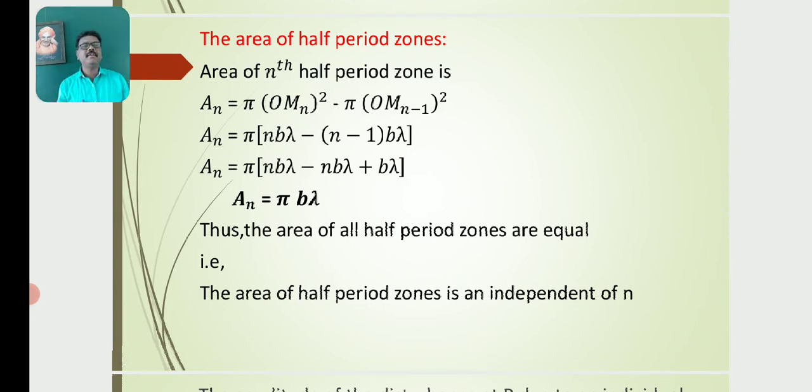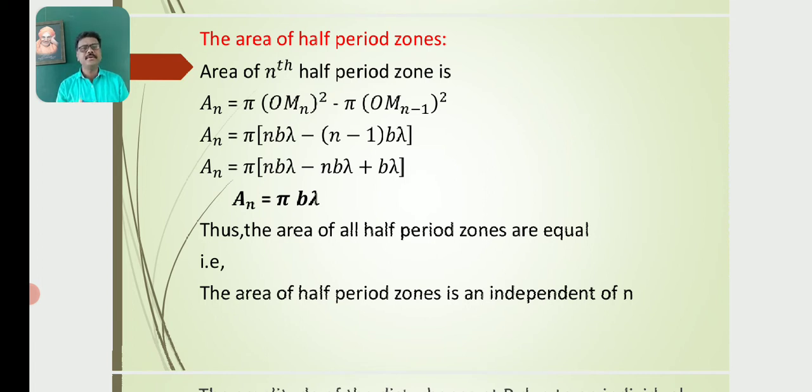Then the area of the nth half-period zone, given by An, is equal to pi into OMn whole square minus pi into OMn minus 1 whole square. Further, An is equal to pi into nb lambda minus (n minus 1) b lambda.